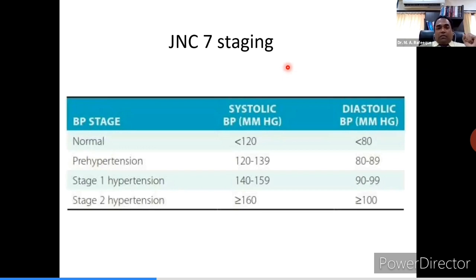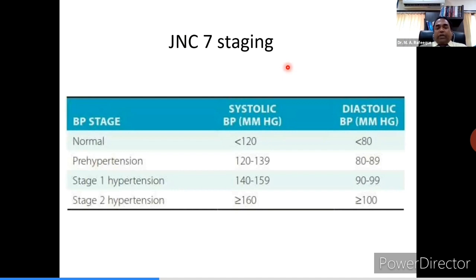We'll see about the staging of hypertension. Joint National Committee 7 in 2003 divided blood pressure into 4 stages: normal, pre-hypertension, stage 1 hypertension and stage 2 hypertension. Normal was given the value of systolic less than 120, diastolic less than 80.